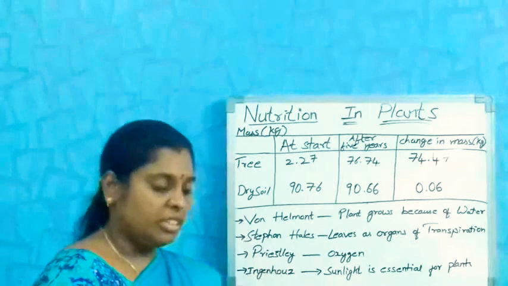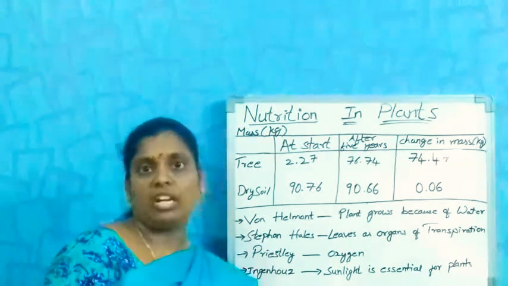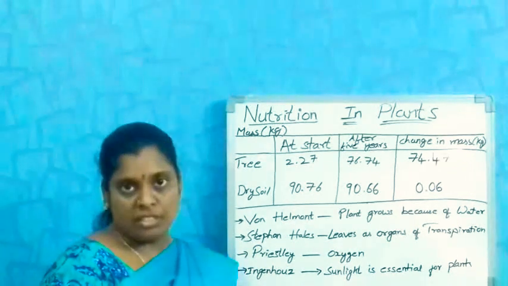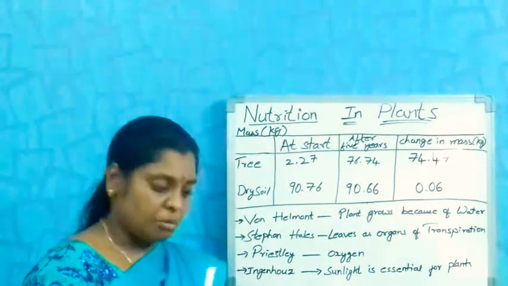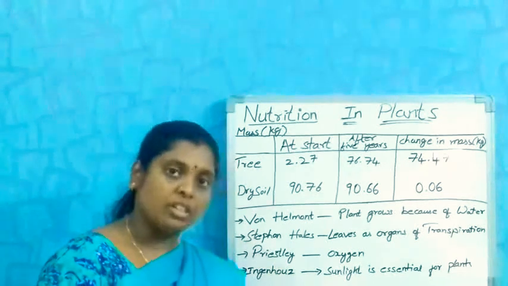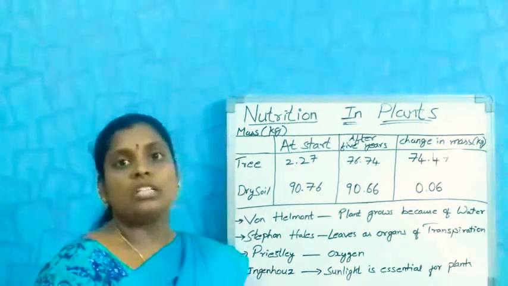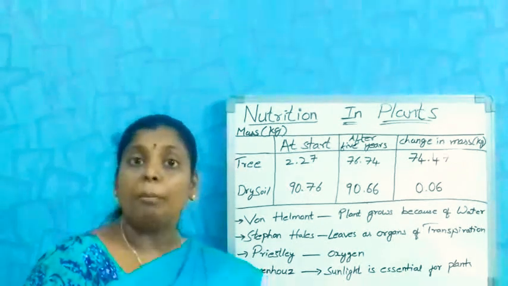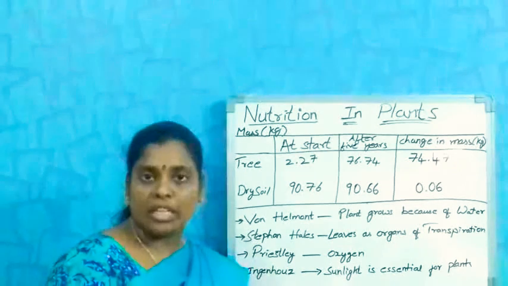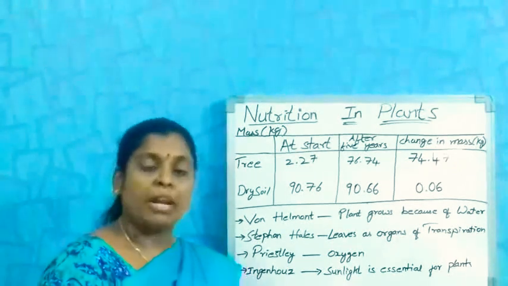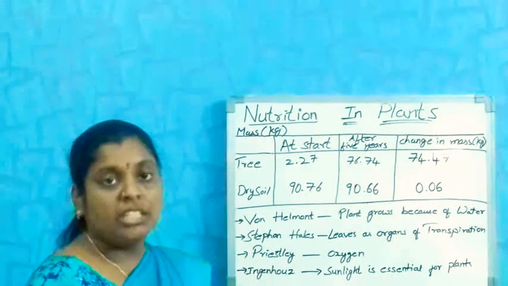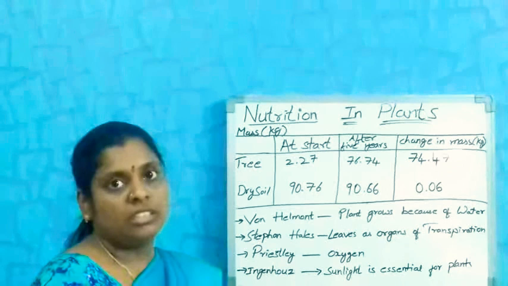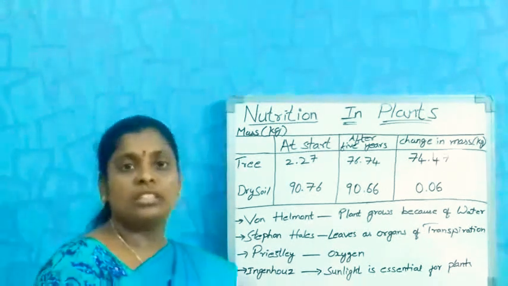In the absence of any of these, the chlorophyll present in the leaves, carbon dioxide, water, or the nutrients present in the soil, the plant cannot prepare its food materials. If the plant cannot prepare its food materials, there won't be life. Without plants, there is no organism on the earth to live.